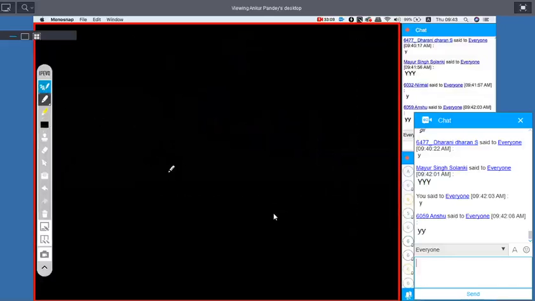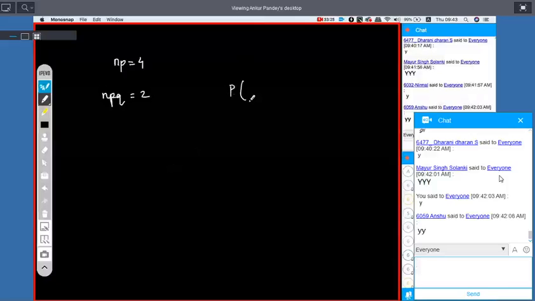So the question is, the mean and variance of a binomial distribution are 4 and 2. Mean is 4, variance is 2. Then what is the probability of 2 successes?